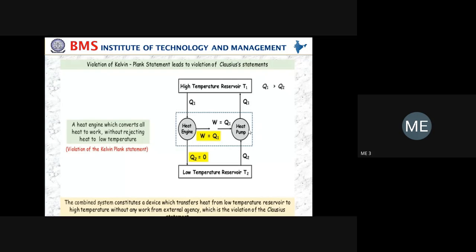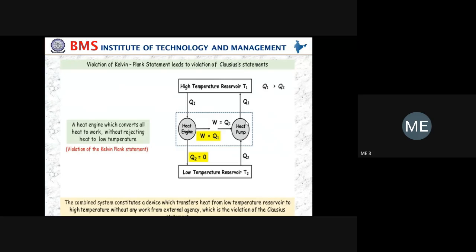Here I think you have not understood properly how it violates the Clausius statement, and I hope you understood the Kelvin-Planck statement. For the violation of the Clausius statement, you have to consider the heat engine and heat pump as a cycle. That's why you have to show both in the dotted line. You have to enclose the heat engine and the heat pump by a line. This is considered a system, and we are considering both as a cyclic process.